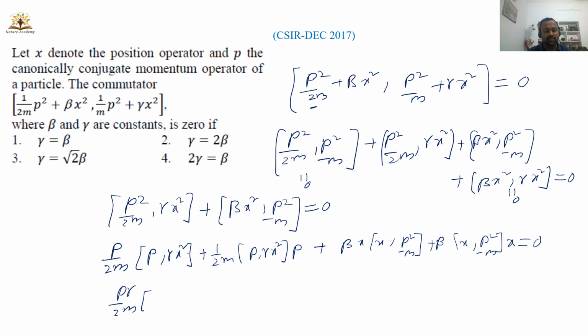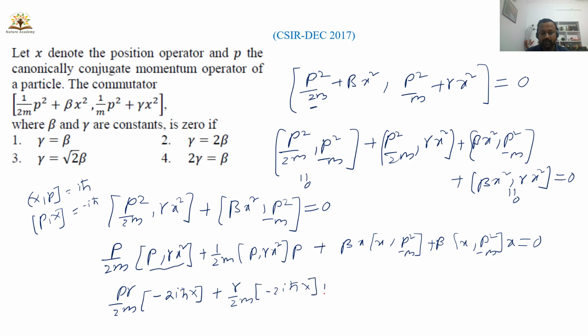What is p x square? When you have the xp commutator, that is i h bar. px will be minus i h bar. Therefore, this expression will become minus 2 i h bar x, since it is like p x square. So 2 i h bar x power 2 minus 1, so I write minus 2 h bar x. And this one gamma by 2m, again minus 2 i h bar x into p is there.